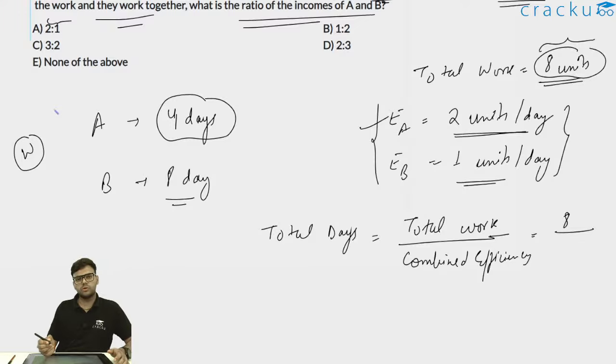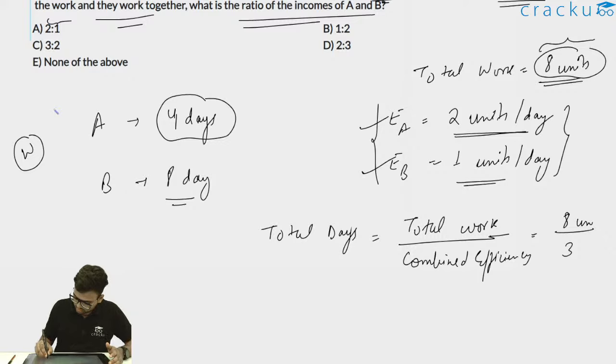Efficiency of A is 2 units per day and efficiency of B is 1 unit per day. And the efficiencies can be added together. So thus I can write total combined efficiency will be 3 units per day. Like if A is doing 2 units per day and B is doing 1 unit per day, the total combined efficiency will be 3 units per day.